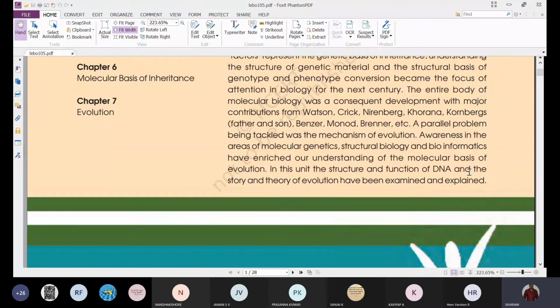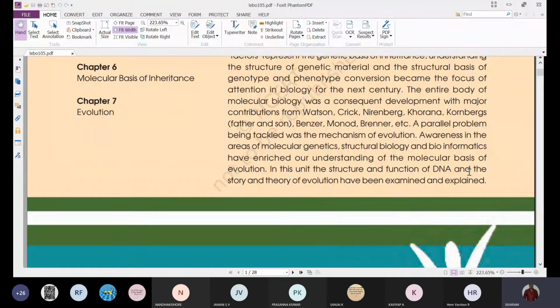That is why it was included under genetics. And next, awareness in the areas of molecular genetics. That means not only are we able to understand the inheritance pattern, but we are also able to study genetics at a molecular level. That means the chemical composition of these factors, the genes, which are involved in determining the genotypes and phenotypes of that organism.